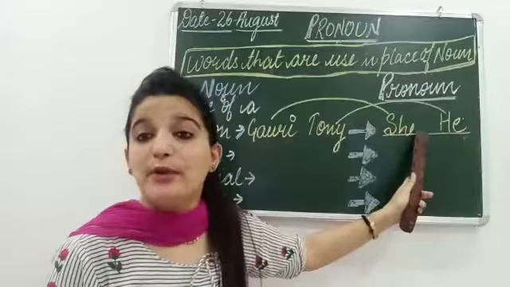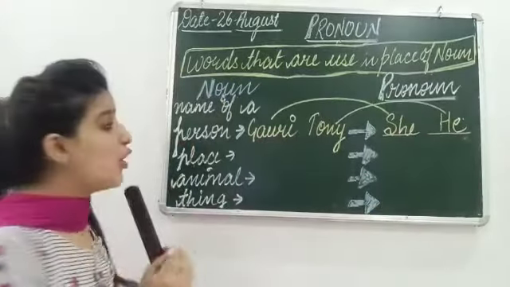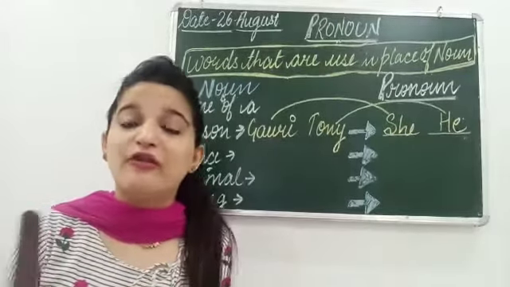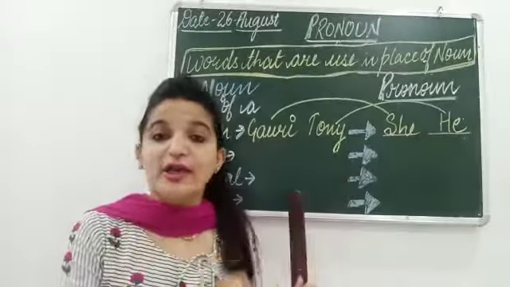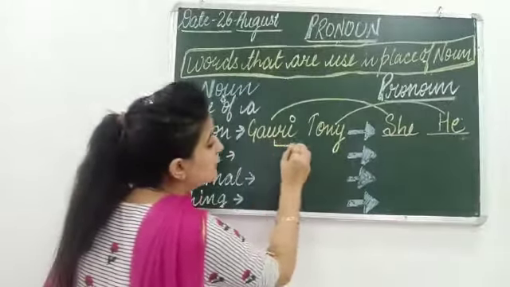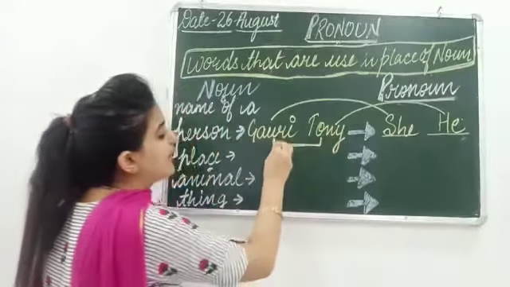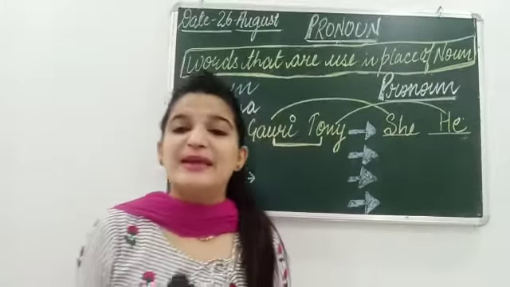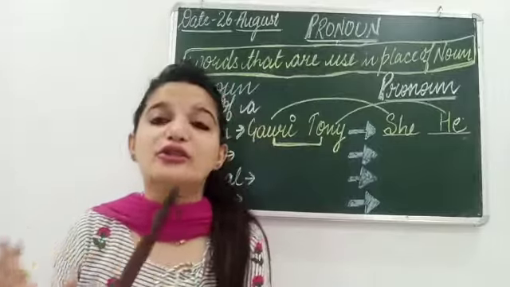This is called pronoun. And when we are talking about more than one person, not only for Gauri, not only for Tony, we are talking about both. हम दोनों के बारे में बात कर रहे हैं. We are talking about both Gauri and Tony. Gauri and Tony are good children.